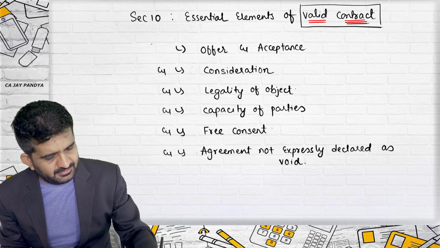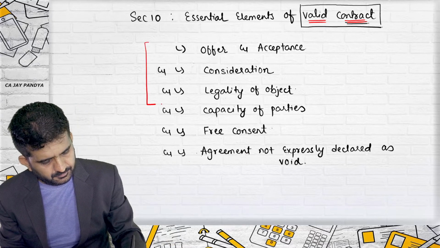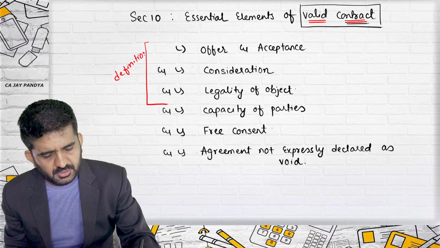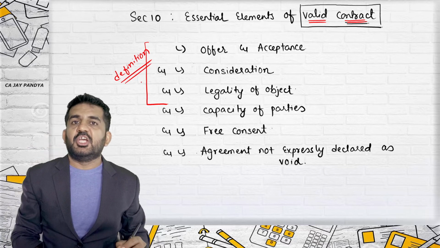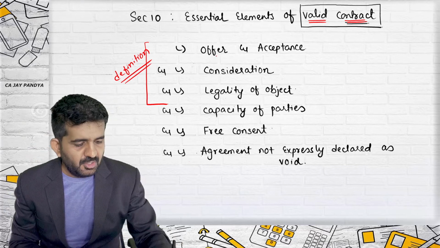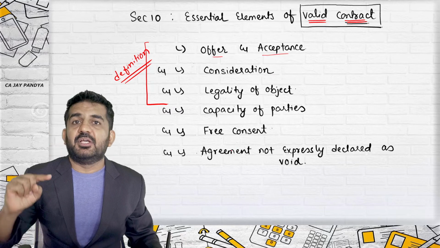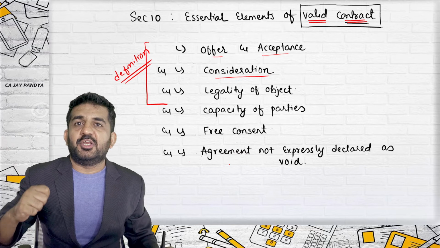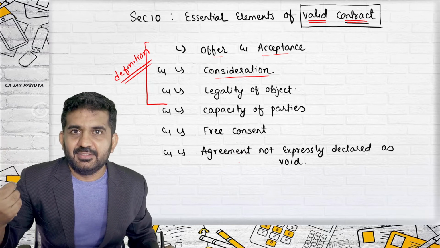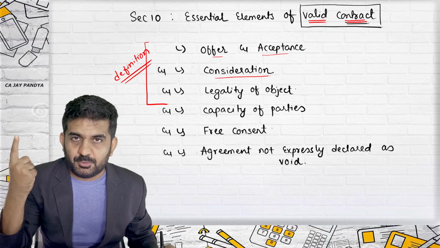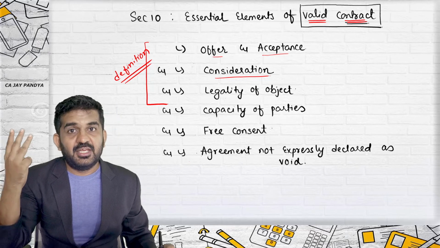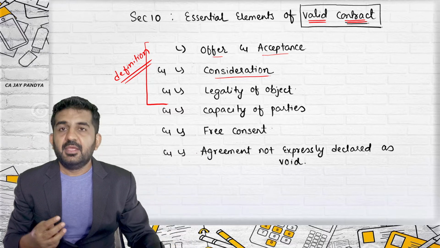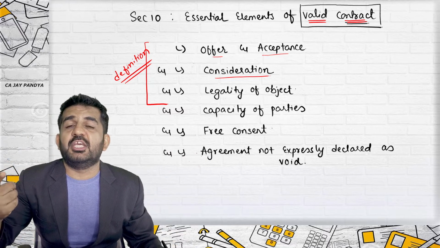Now, to remember this is somewhat easy. These 3 are taken from the definition, so I will not be discussing them over here. We have already understood it. Offer when accepted becomes a promise. Having consideration for each other becomes an agreement. So to become a contract, there should be offer, acceptance, consideration, both the parties should be having some benefits, and it should be enforceable in a court of law.